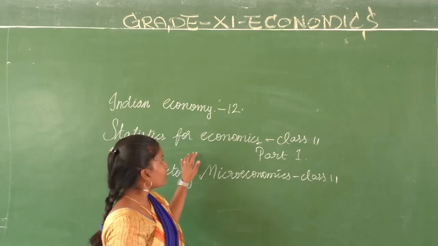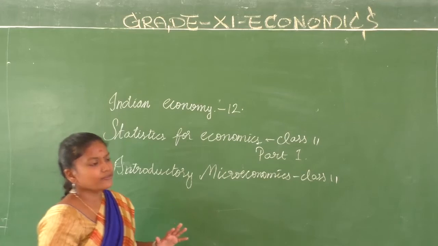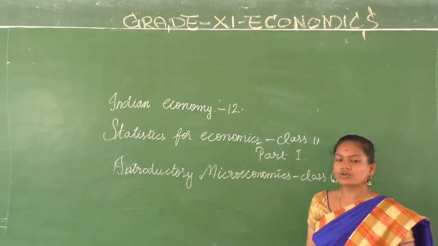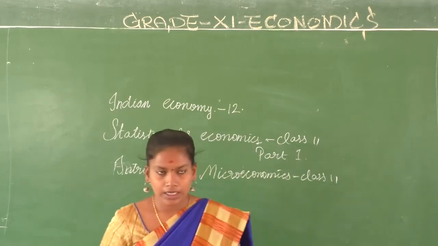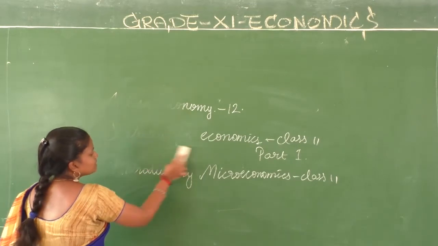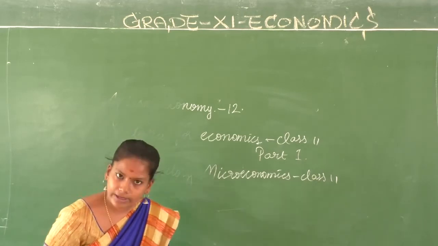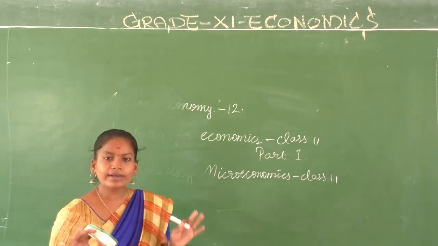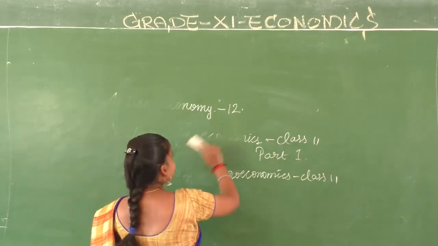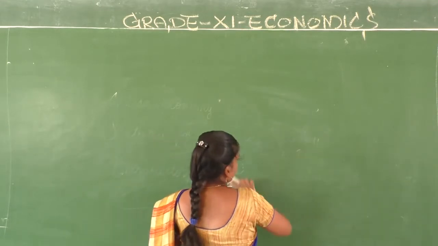Clear, children? So what are we going to start with? We are going to start with statistics for economics. Kindly don't get confused. For class 11, the portions are statistics for economics and introductory microeconomics. Already 2 videos are posted for microeconomics. Now just look into it and keep it for reference. When you come back to school, we will go into detail. We will start with statistics for economics.